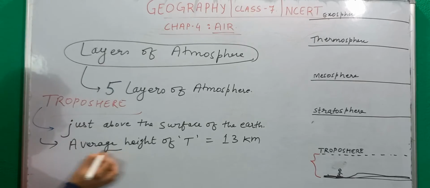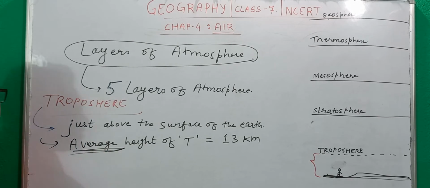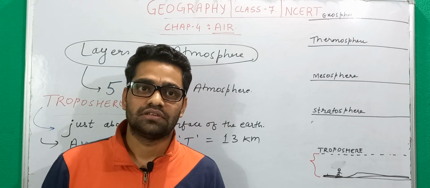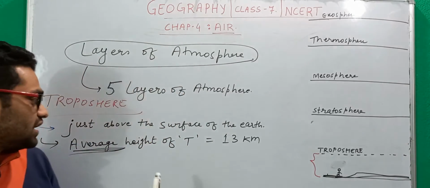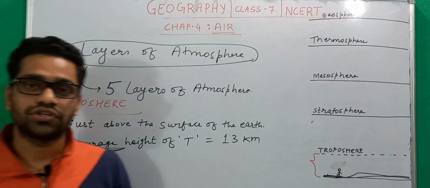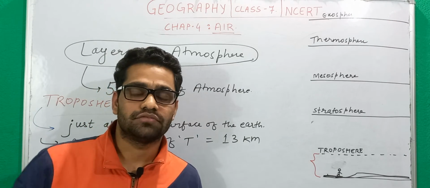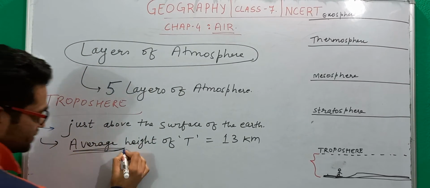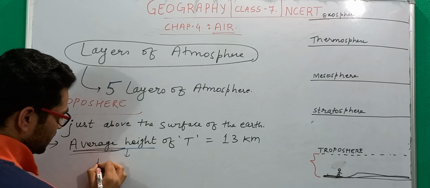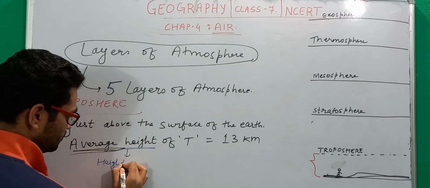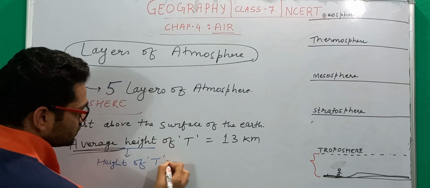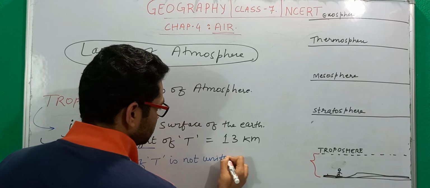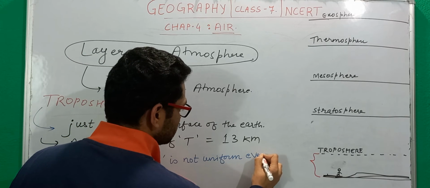Now what does it mean by average height? Why am I saying average height? Why do you call something average? What is the meaning of average? When I say average height, it means that the height of troposphere is not uniform on every part of the earth. Okay, let's understand it. So when I say average height, it means that the height of troposphere is not uniform everywhere.